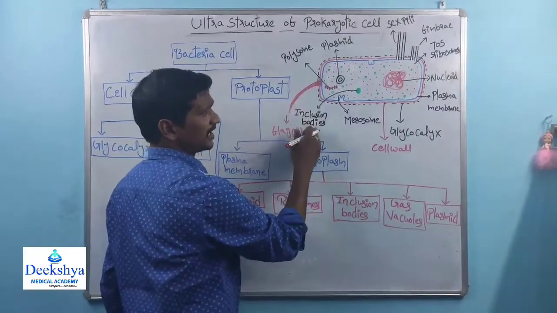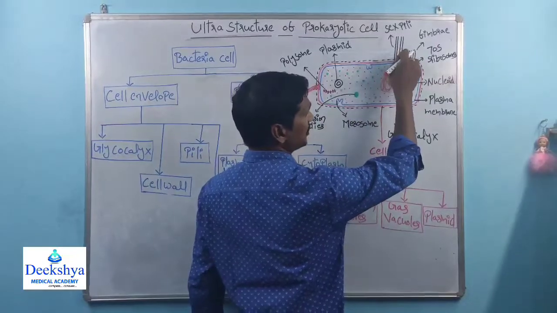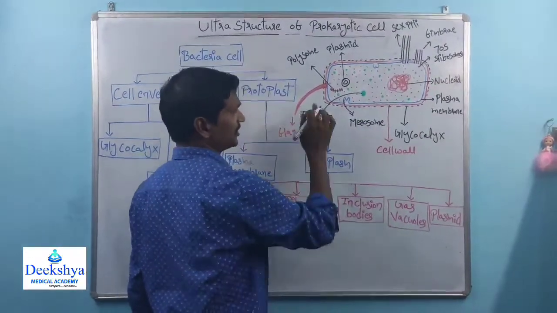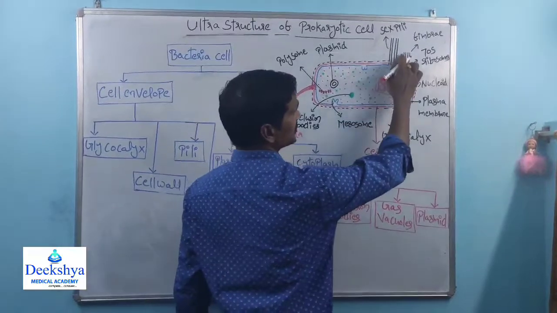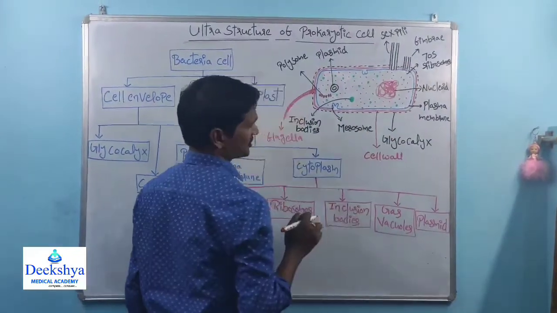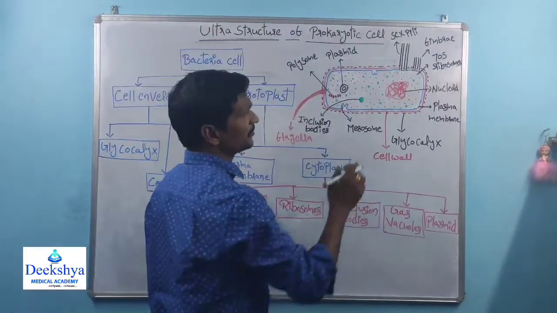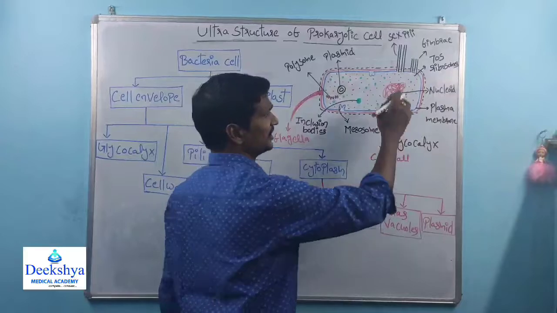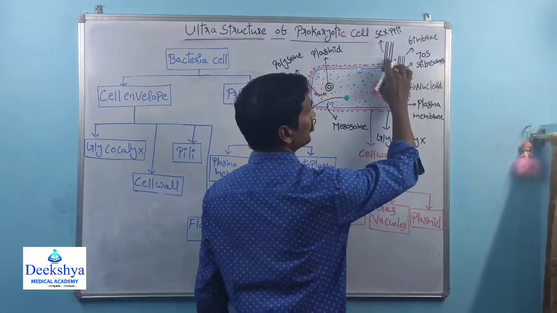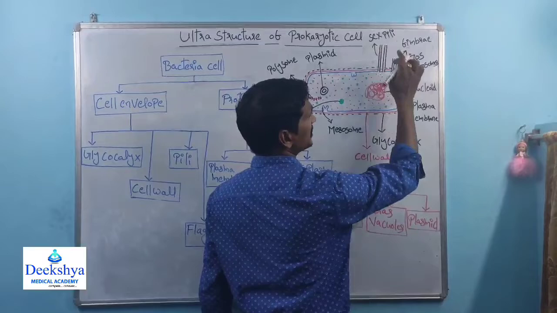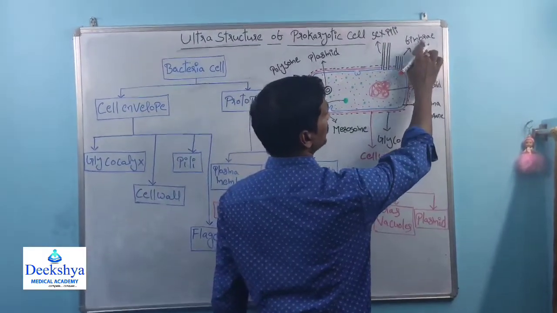Along with the flagella, some bacteria contain hair-like structures, but these are not long. These structures are called pili. Again, pili are of two types. Long pili are called sex pili and short pili are called fimbriae.